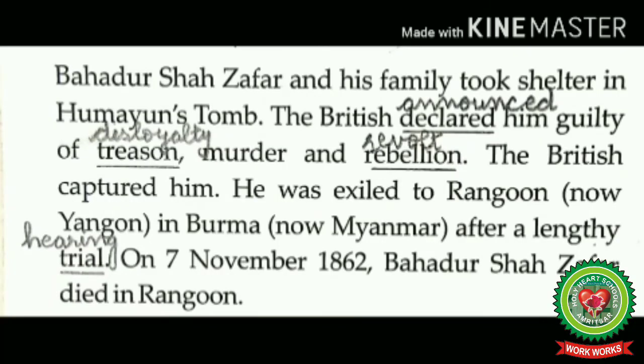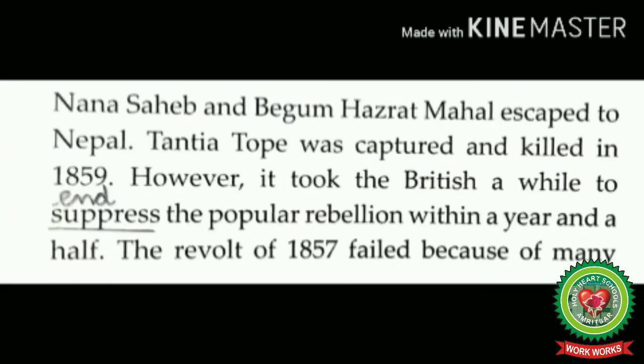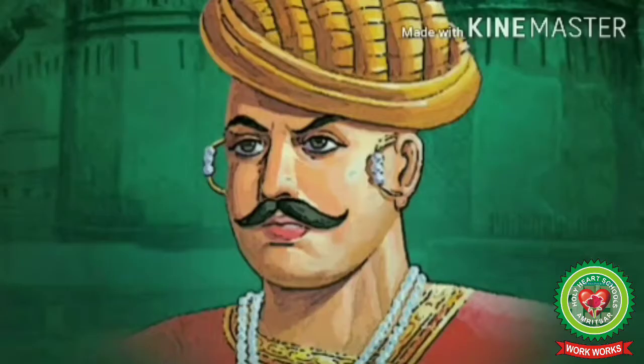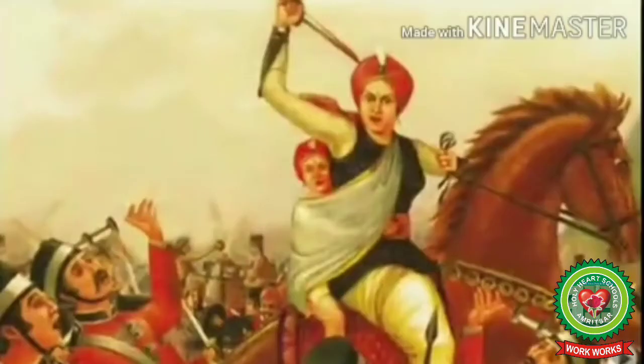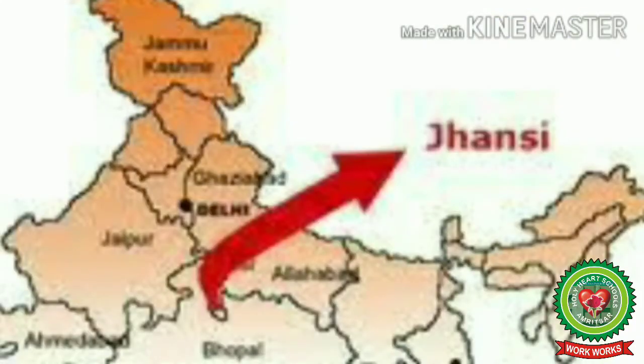But the recapture of Delhi, however, did not mean that the rebellion died down after that. Nana Sahib and Begum Hazrat Mahal escaped to Nepal. Tatya Tope was captured and killed in 1859. However, it took the British a while to suppress the popular rebellion, over a year and a half. During the revolt, Nana Sahib and Begum Hazrat Mahal, the wife of deposed ruler Wajid Ali Shah, fled to Nepal. And after that, Rani Lakshmi Bai was defeated and killed in Jhansi in June 1858.